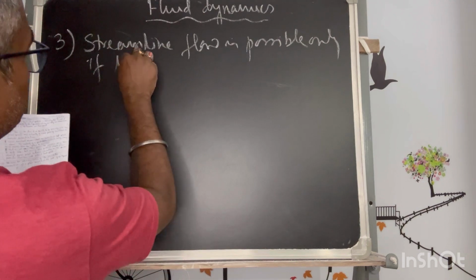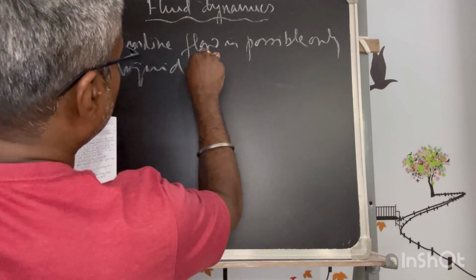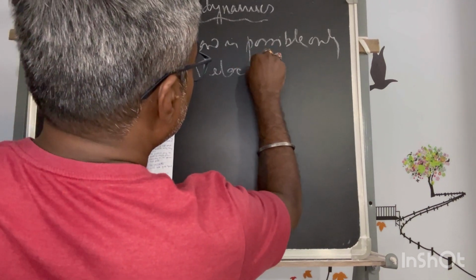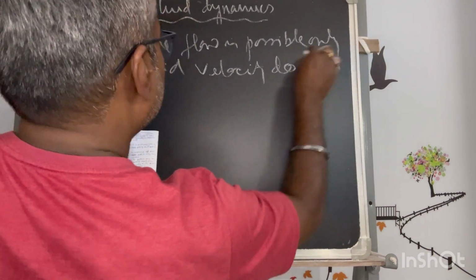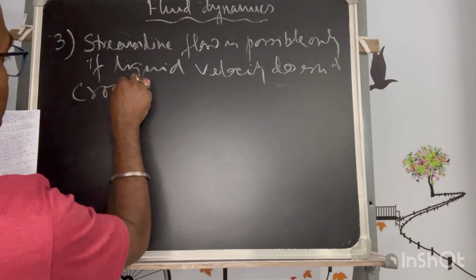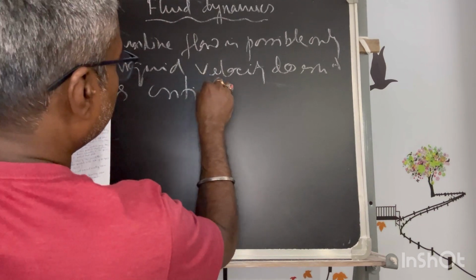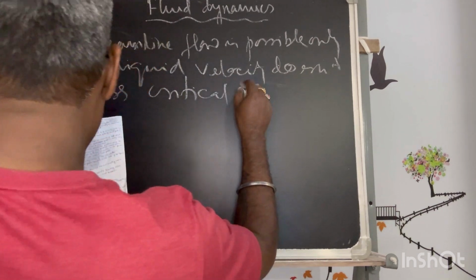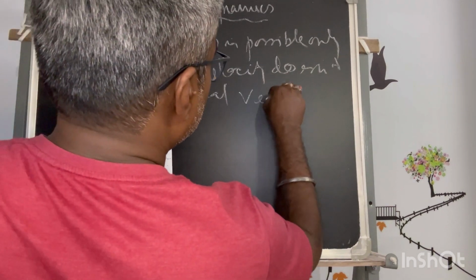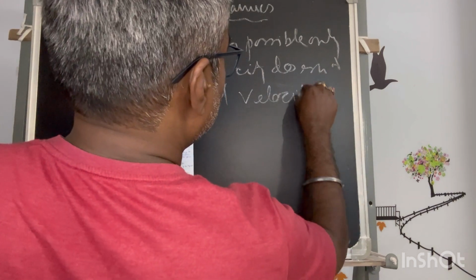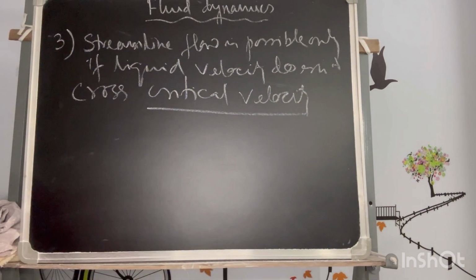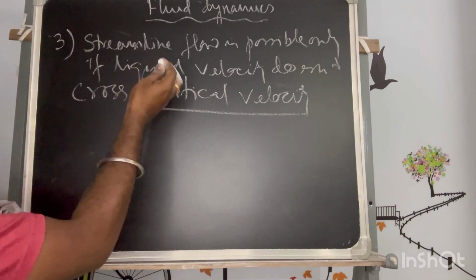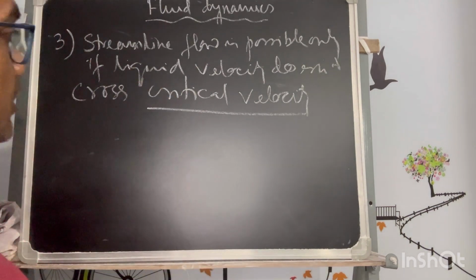the liquid velocity does not cross the critical velocity. There is a velocity which decides whether it will be a streamline flow or a turbulent flow.